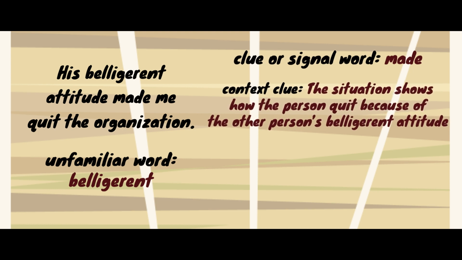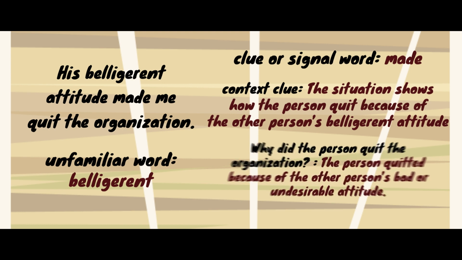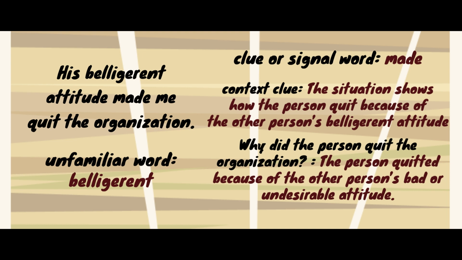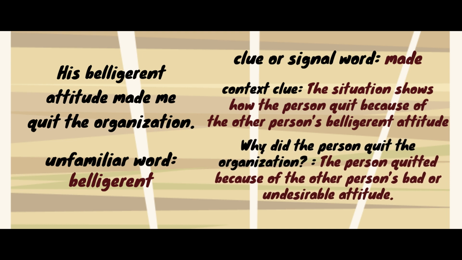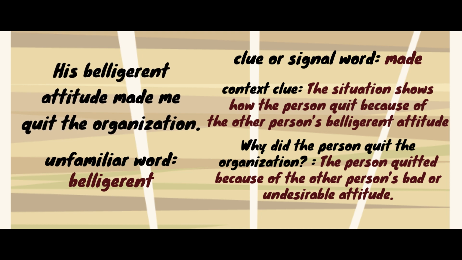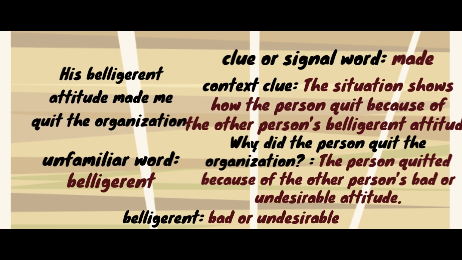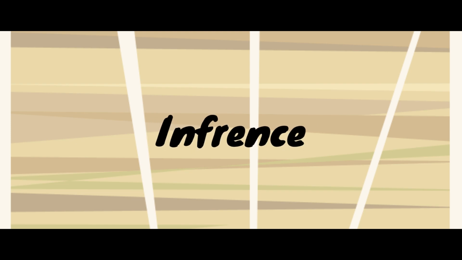Why did the person quit the organization? The person quit because of the other person's bad or undesirable attitude. What is now the meaning of belligerent? The meaning of belligerent is bad or undesirable. Let us review. Inference, kutob.